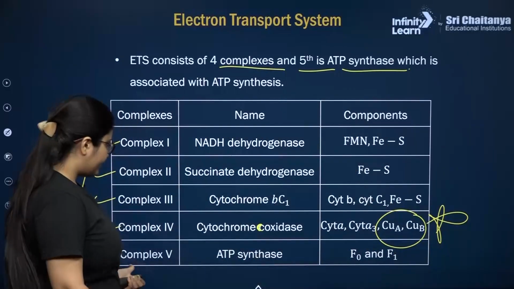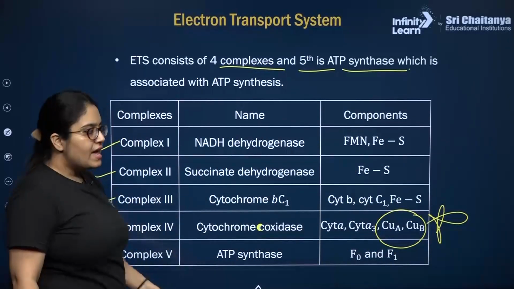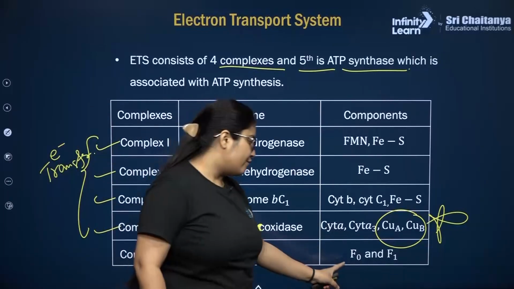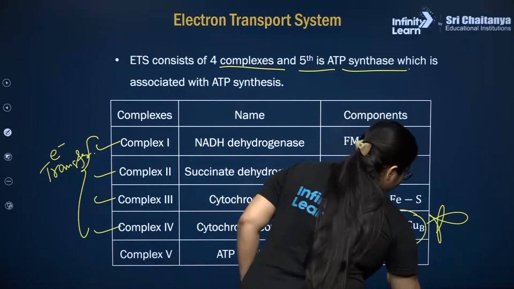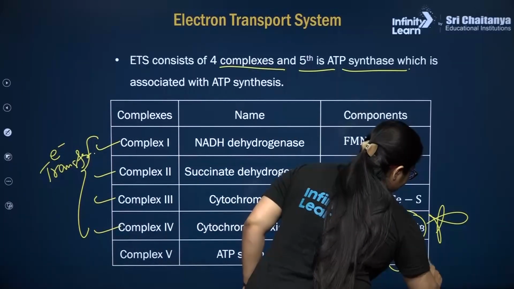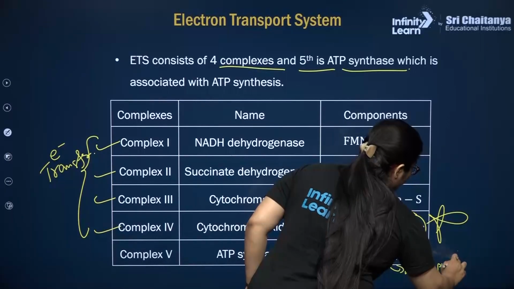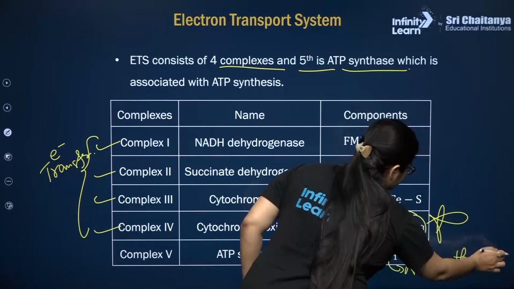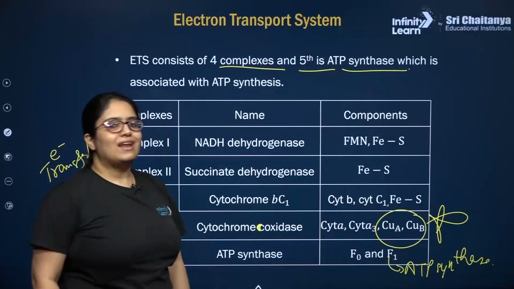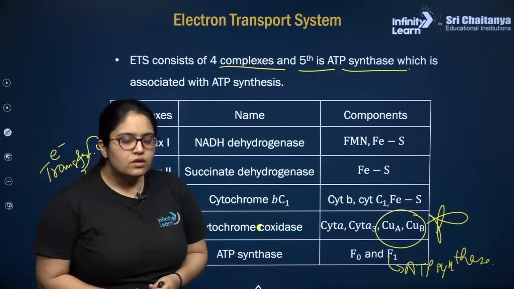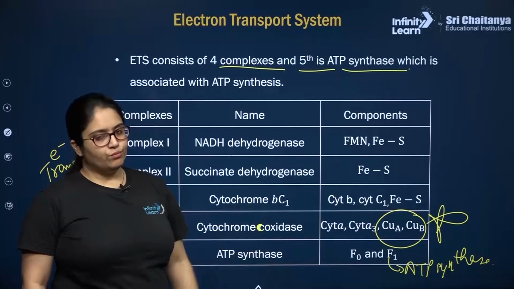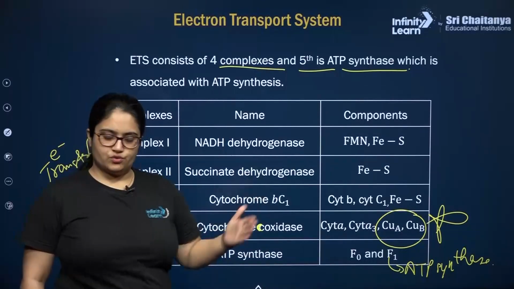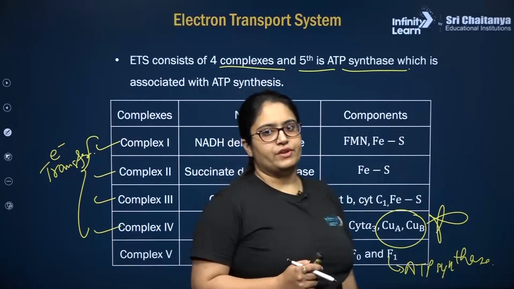Complex number 5 is the ATP synthase, and it has 2 components, F0 and F1. F1 will actually have the ATP synthase enzyme. This enzyme is going to catalyze the ATP synthesis reaction, and F0 will act as a transmembrane channel through which the protons will move back from the intermembrane space to the mitochondrial matrix.